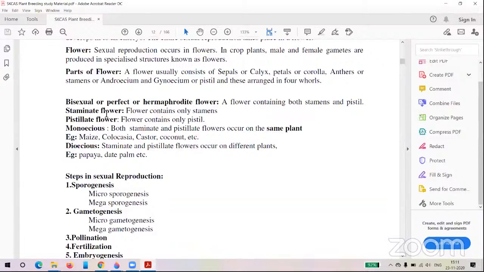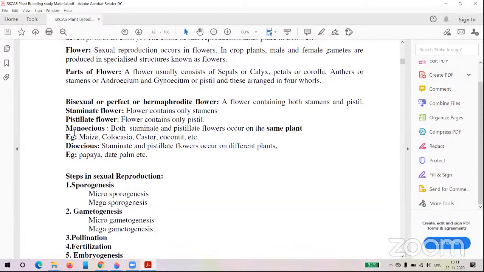Pistillate flowers means only the female organ is present, and the male organ is absent. That means only the pistil is present and stamens are absent in a pistillate flower. Both of these you can see in fruit crops and in cucurbits. So in cucurbits and fruit crops, you can see separate male flowers and female flowers, that means separate staminate flowers and pistillate flowers.